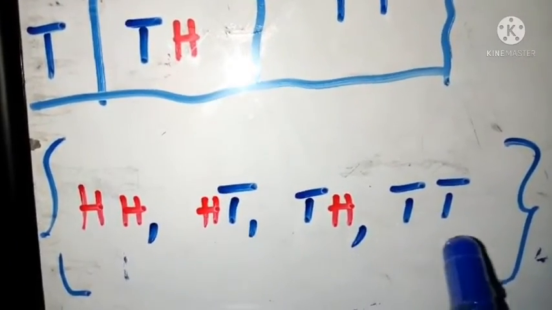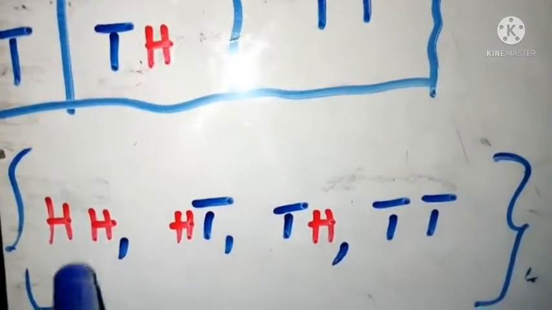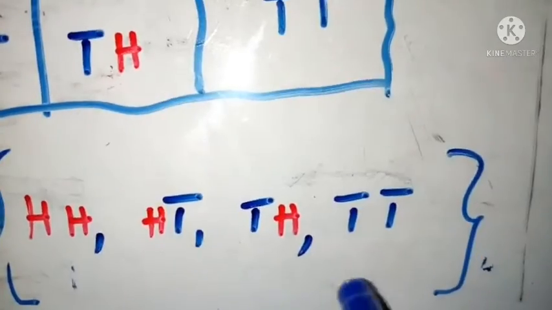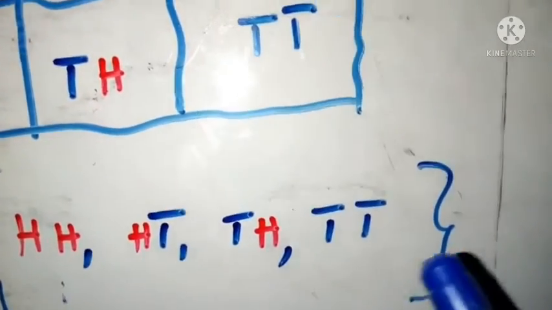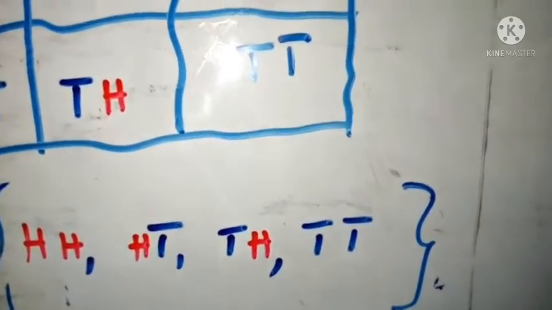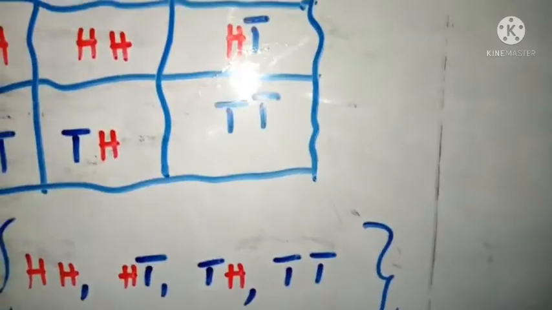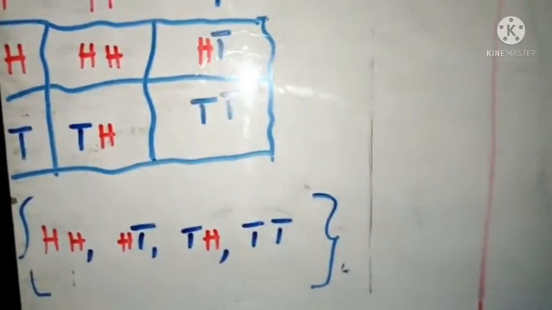So how many possibilities am I having? I'm having 4 different possibilities, right? So 1, 2, 3, 4. Is that okay? This is just for 2 coins. But how many times is the coin being tossed? The coin is being tossed 3 times, right? So let's look at the third one. We are going to use this, and then we add another coin to that. So let's look at that coin.